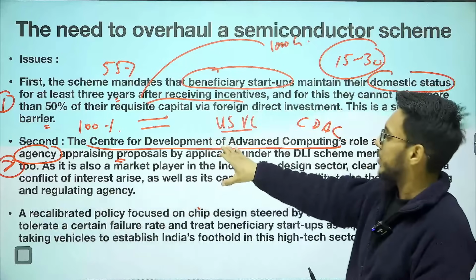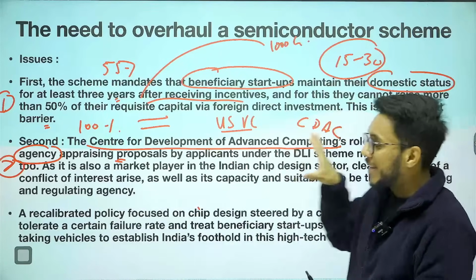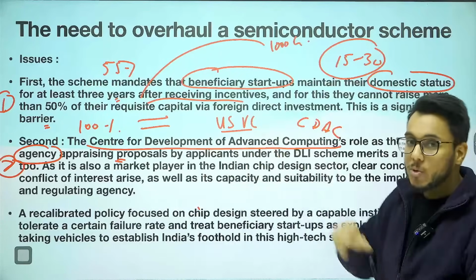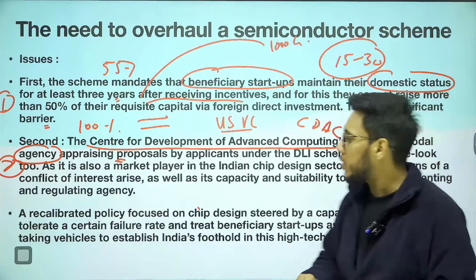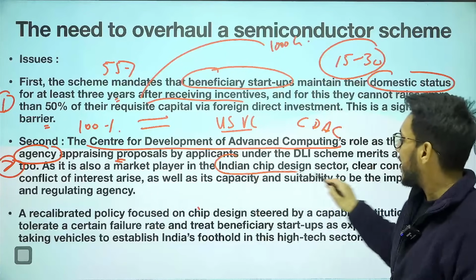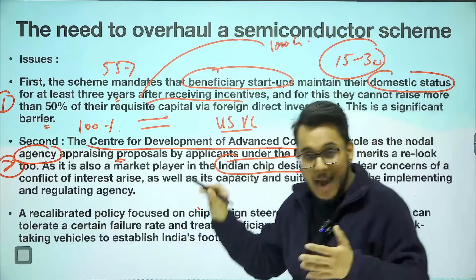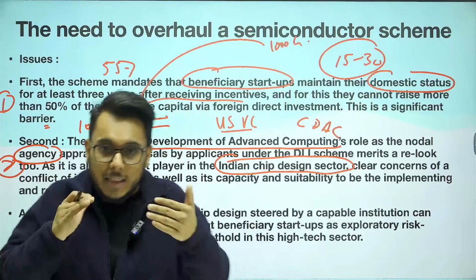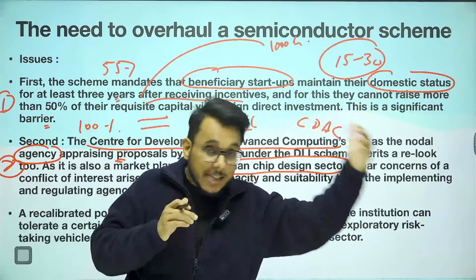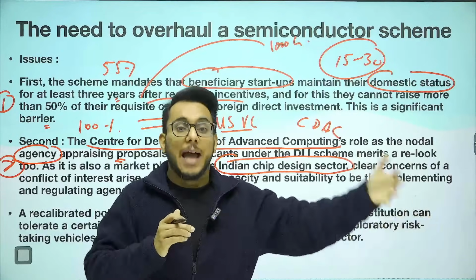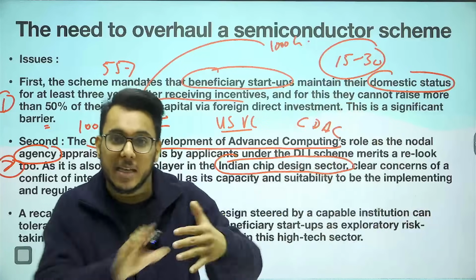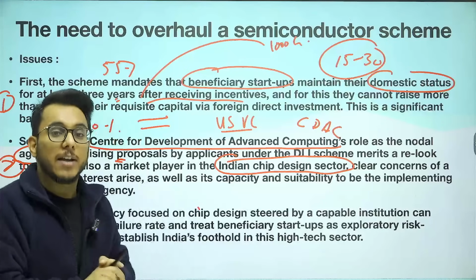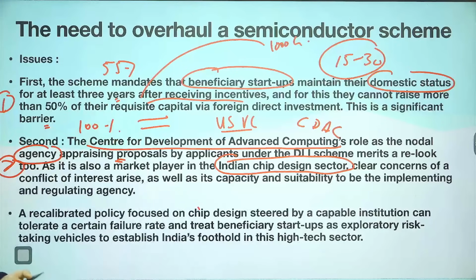Now, CDAC is also a market player in the Indian chip design sector, and therefore a conflict of interest will come. The entity which is itself in designing is choosing the other companies in designing, so a conflict of interest will come and fair scrutiny might not be there. So this is something that also needs to be looked at.